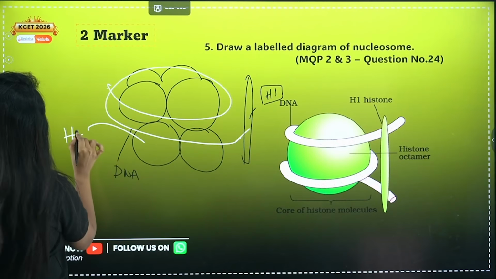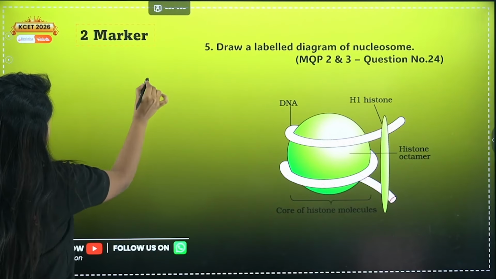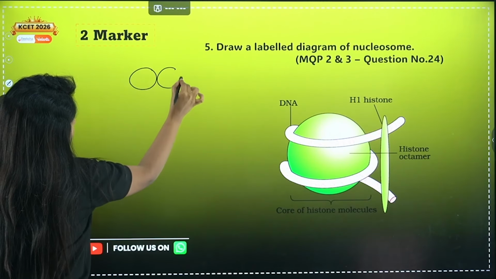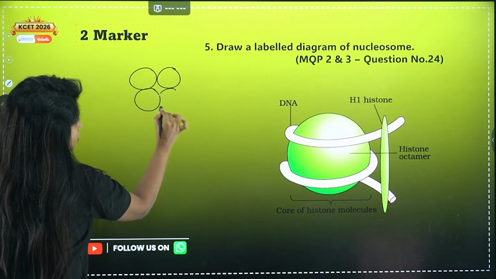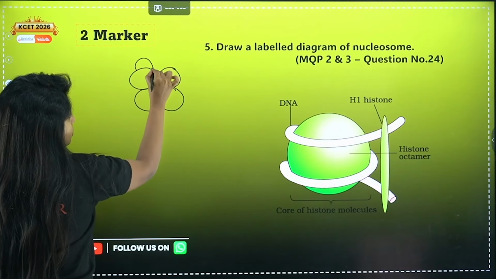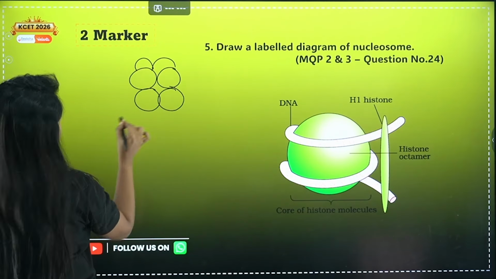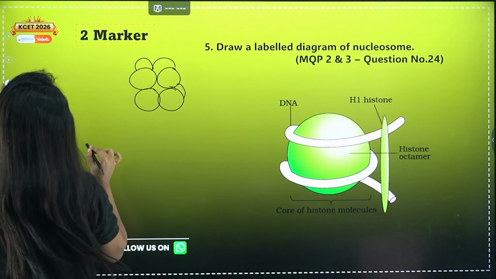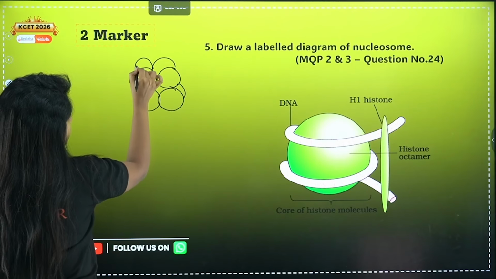Mark them properly that this is DNA, this is histone. So I did not make it properly, thinking that the picture is almost there. They can make it properly, it's not like I do not know. So you might think that ma'am is not making, so I will also not make. So don't do like that, which is why I am making it right now.